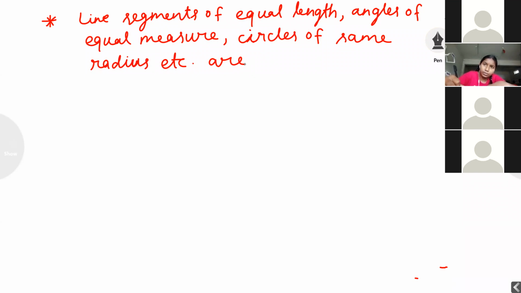What you have written is not only figures, students. We can take any geometrical figure. I have only taken line segments, angles and circles. So many geometrical figures are there. They are congruent: line segments of equal length, angles of equal measure, circles of the same radius, etc., or some of the congruent figures.